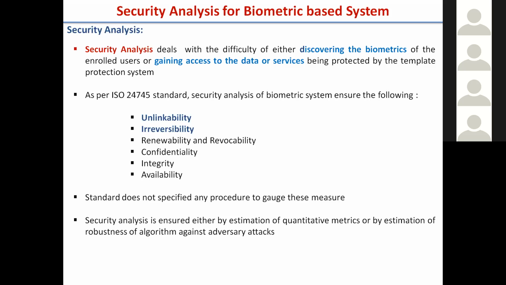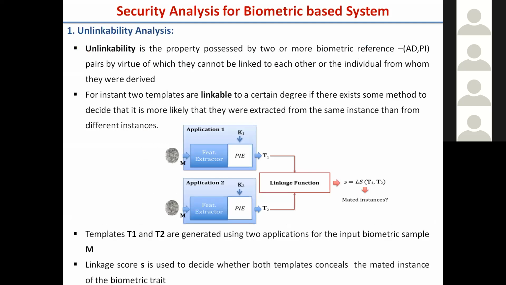So let me define one of these terms, unlinkability. Suppose we have two biometric instances, the same fingerprint here and the same fingerprint here. This is one system, the first application, maybe your financial application. The second is your office authentication application. So two applications, two templates.